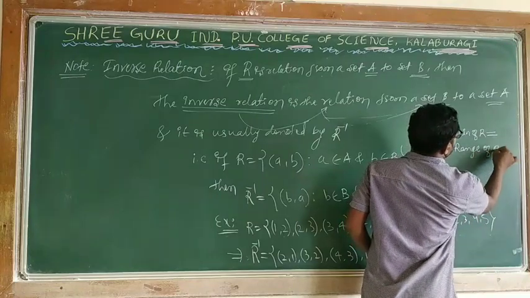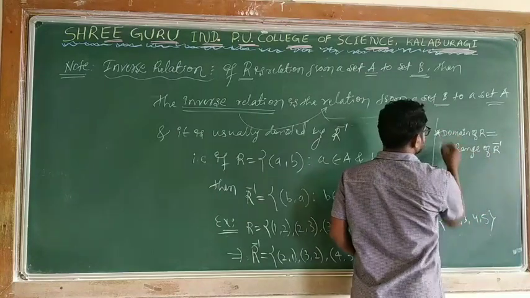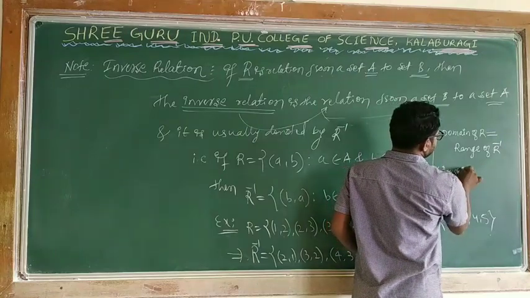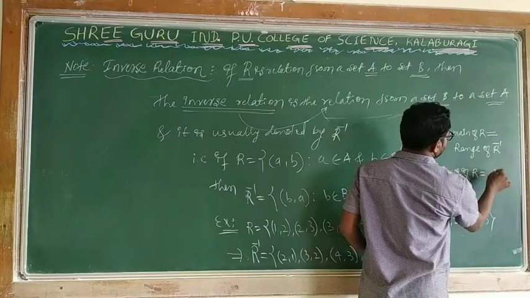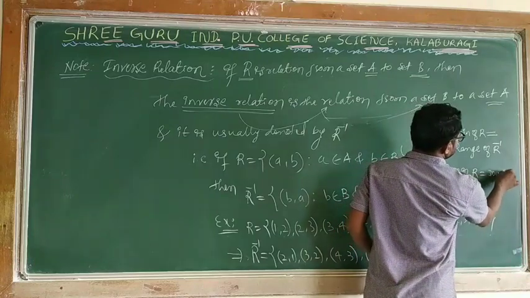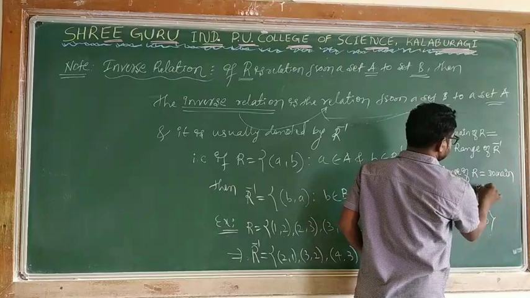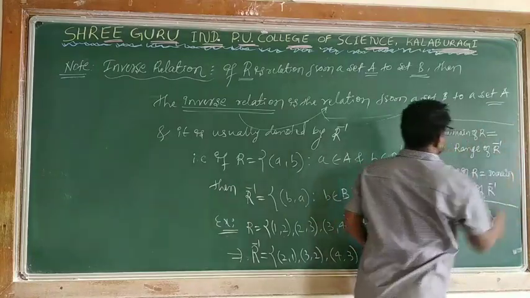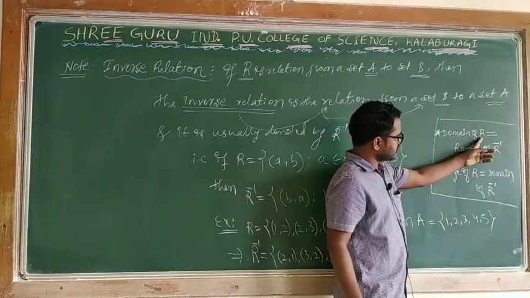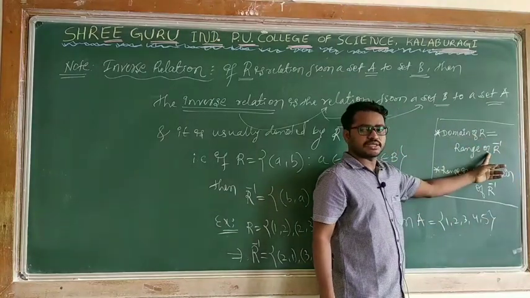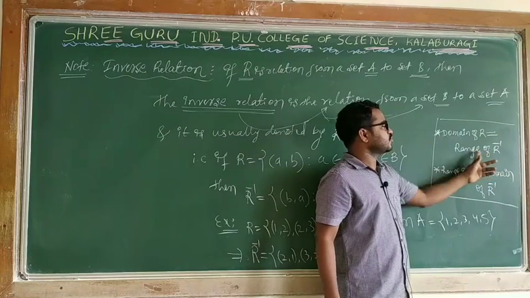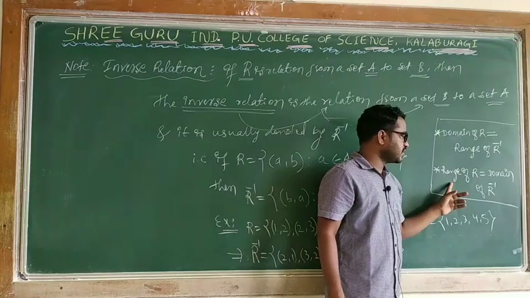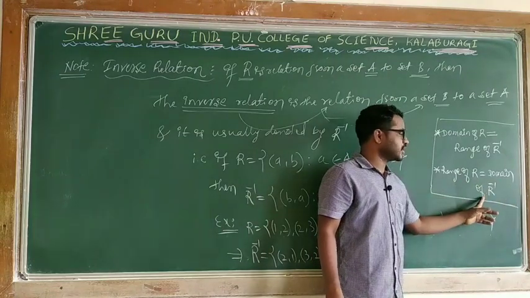Range of R inverse is 1 point in this case. Range of R will become the domain of R inverse. This is a point. What happens here? Domain of the given relation will become the range of the inverse relation, meaning the range of the inverse relation will become the domain of the relation. Here the range of the relation will become the domain of the inverse relation.